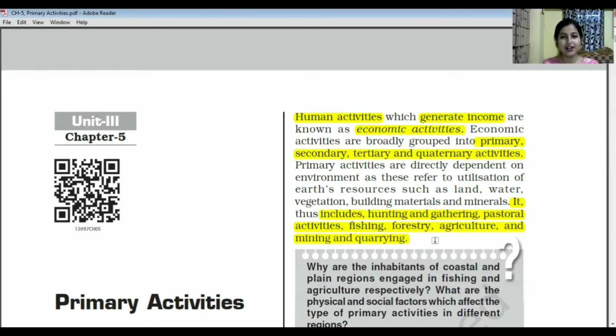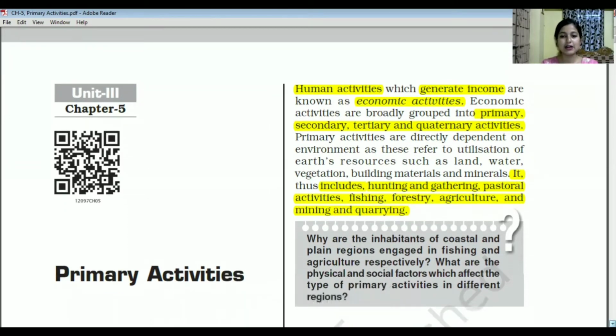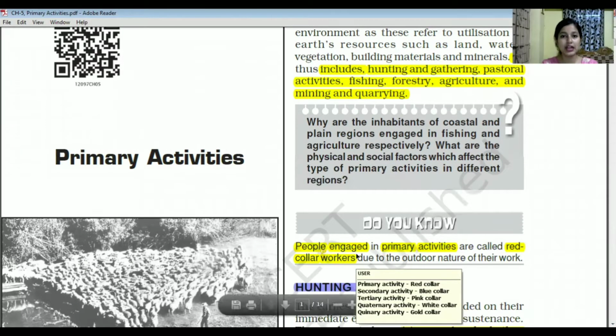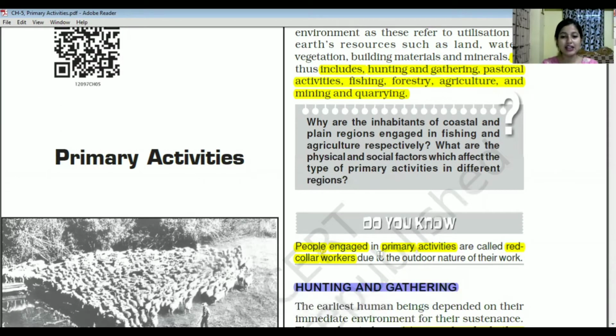The people who are engaged in primary activity are known as red collar workers.